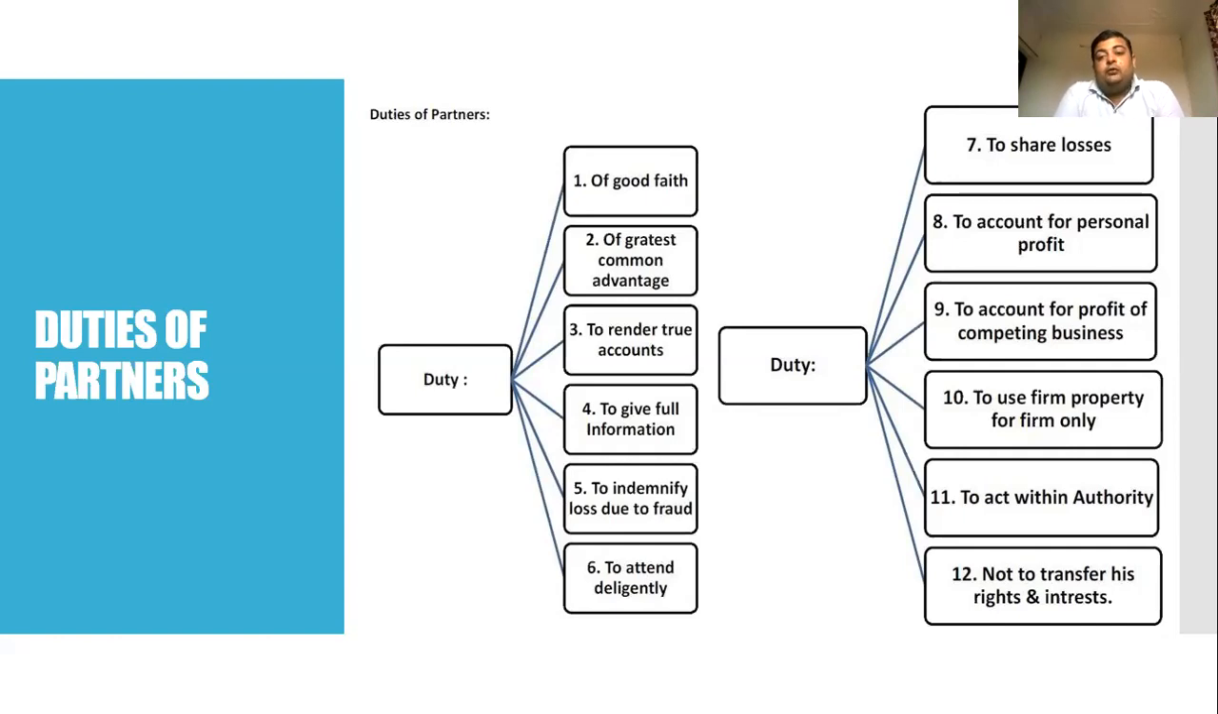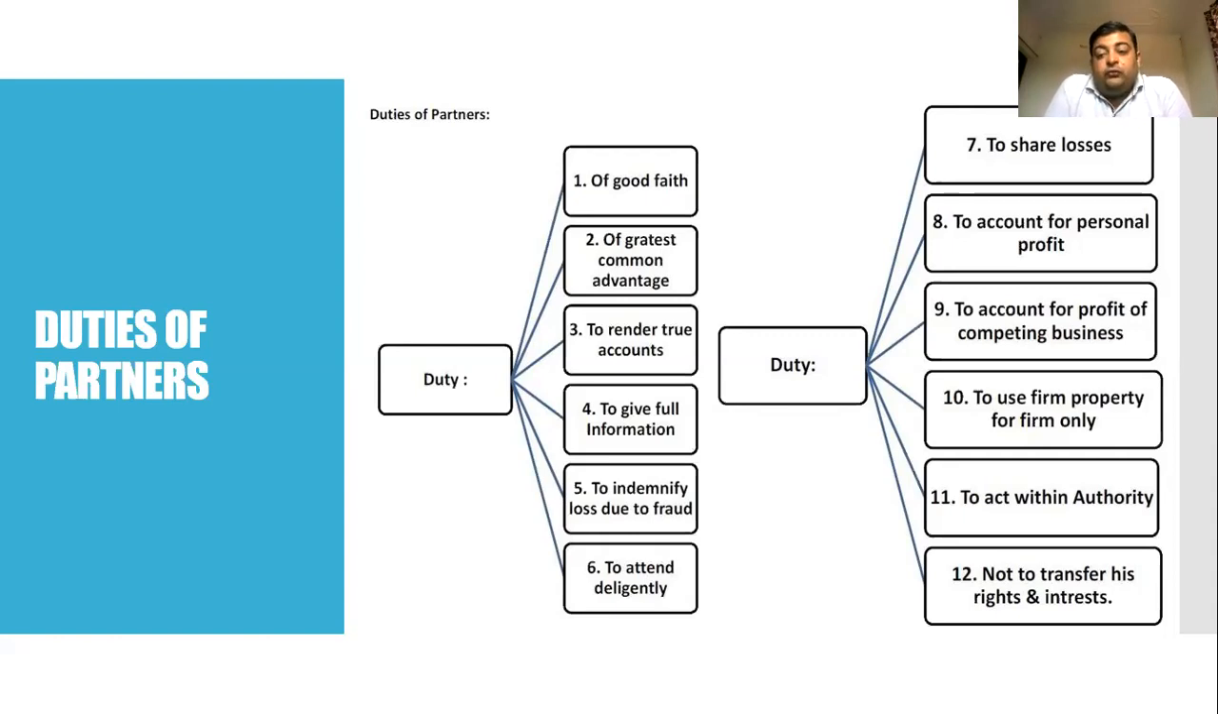Next, duty to account for the personal profit. No partner can make a personal profit out of the partnership firm. As we discussed, it should be towards the common advantage, so it should not be for personal profit. Next, duty to account for the profit of a competing business. The partner should not act in such a way that a competitor gets any benefit from the behavior of that person. So it is the duty of the partner not to work in such a way.